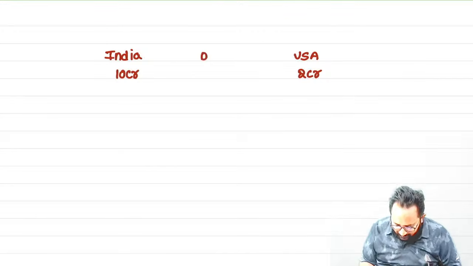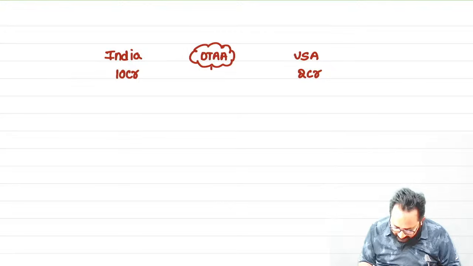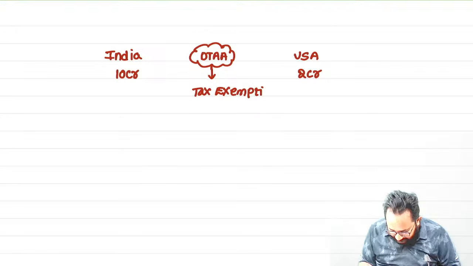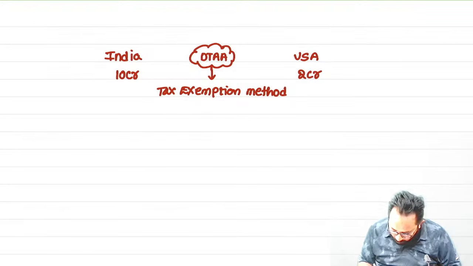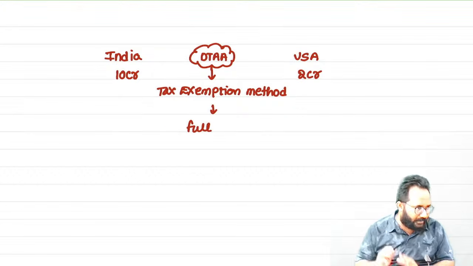Between these two countries there is a DTAA. In that DTAA, they have written the method, the tax exemption method, and specifically they have written full exemption.